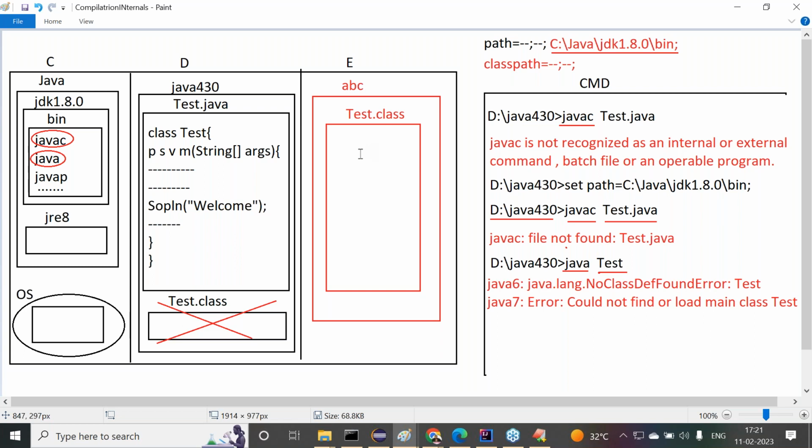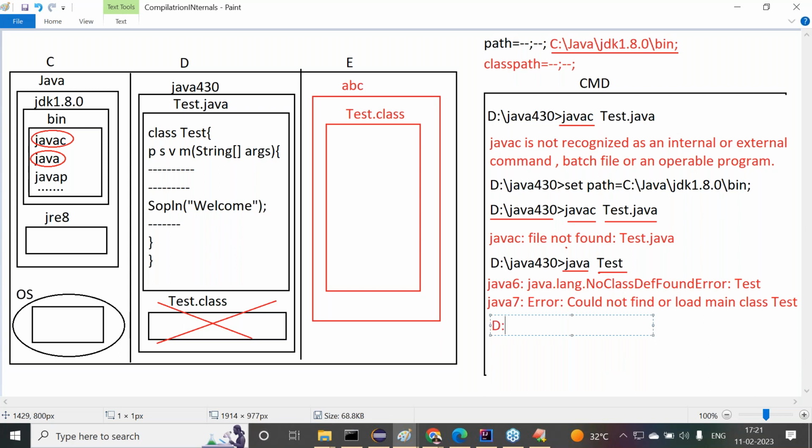Yes, whenever it is available at a different location, then we have to give that location information to the JVM. The test.class file is available in this particular location. Don't search for it at any other location; search for it in this particular location. To give this location information to the JVM, we have to set the classpath environment variable to the respective location now.